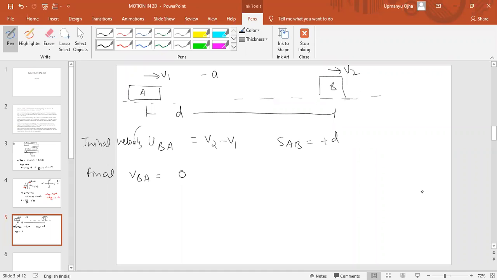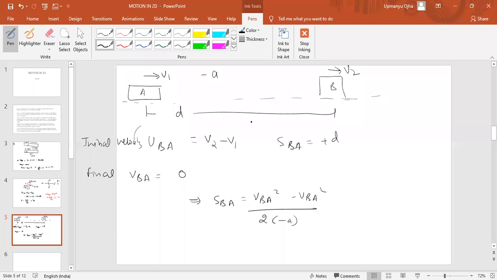Now they are in the same track only. Okay, now can we apply equation of motion here? That SAB must be equal to V square, sorry, B with respect to A should be plus D. So we can apply equation of motion that SBA must be equal to VBA whole square minus UBA whole square by 2 into minus A. Minus A because it is retardation. Okay, fine.